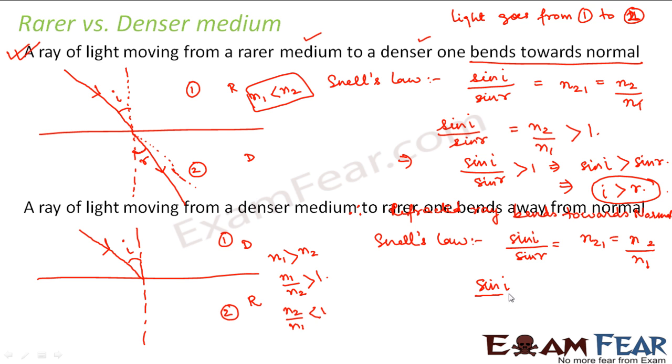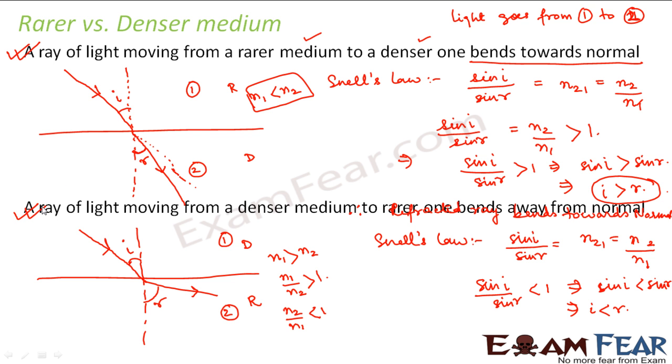So sin i by sin r is less than 1, or sin i is less than sin r, or i is less than r. So in this case, the angle of incidence should be less than the angle of refraction. Therefore, the ray should go away from the normal so that this angle increases. If we want this angle to increase, the ray has to move away from the normal. If we want the angle of refraction to decrease, then the ray has to bend towards the normal.